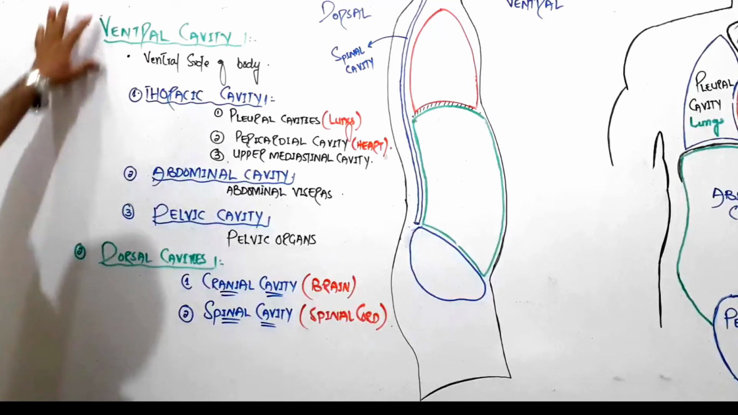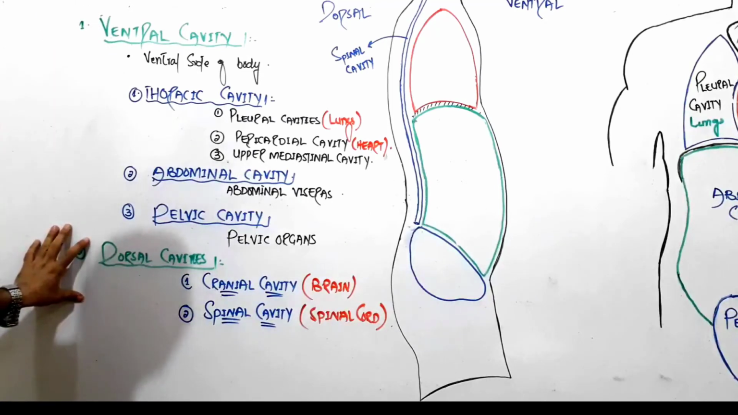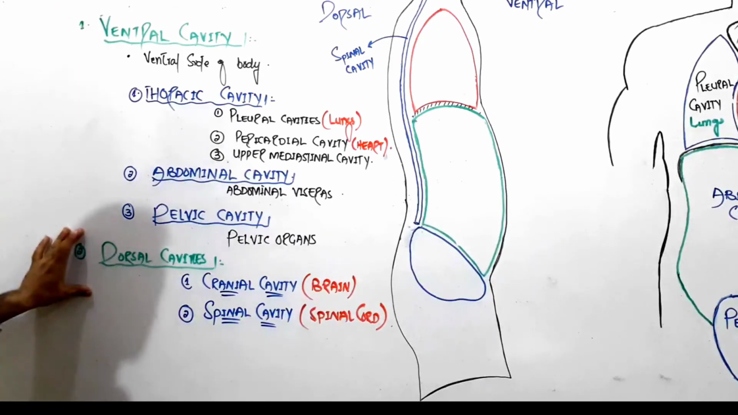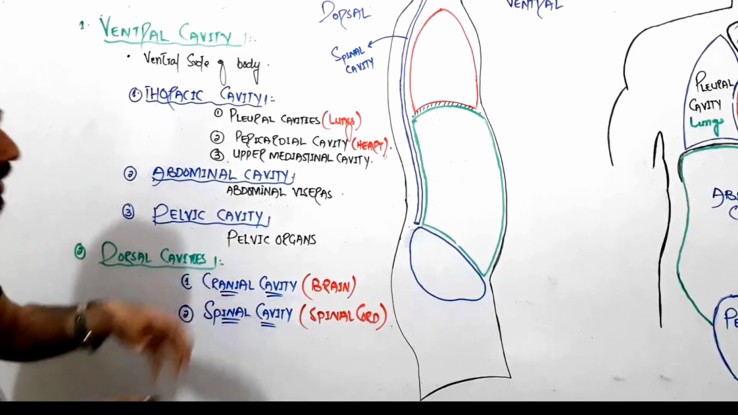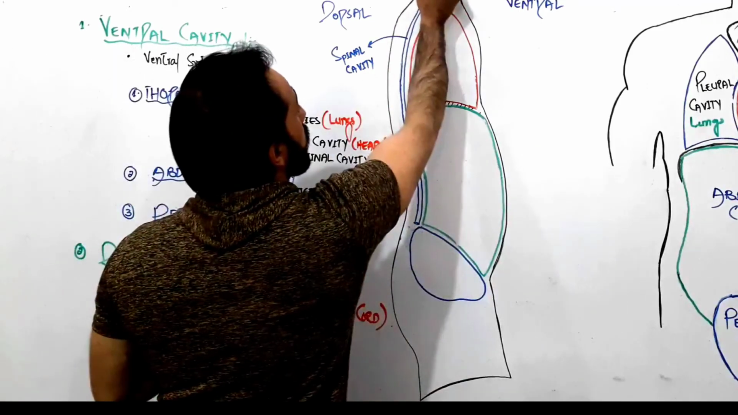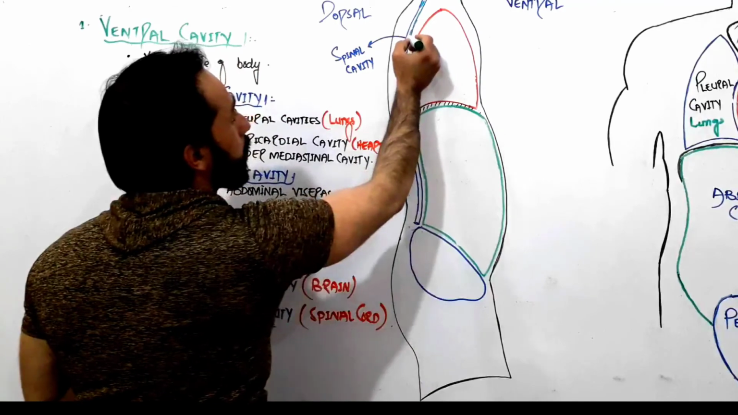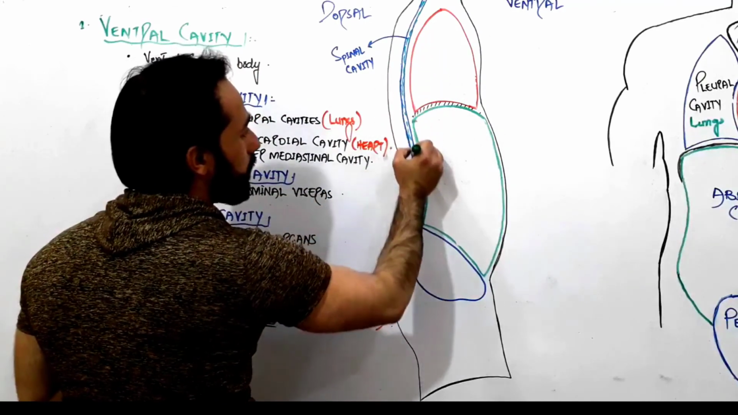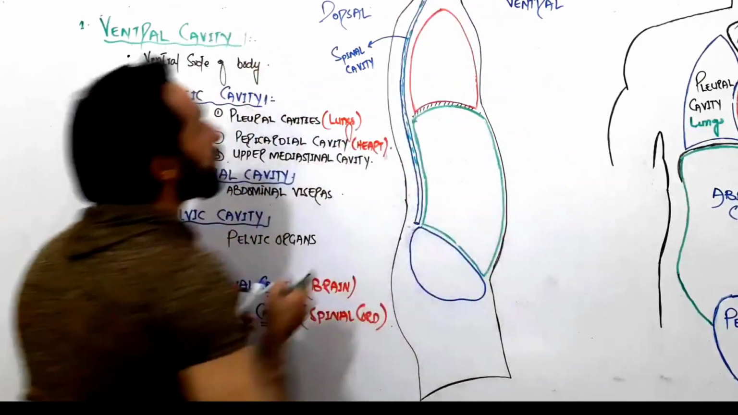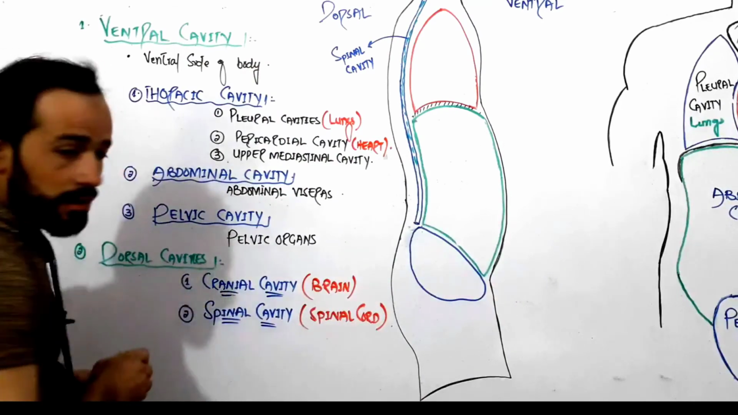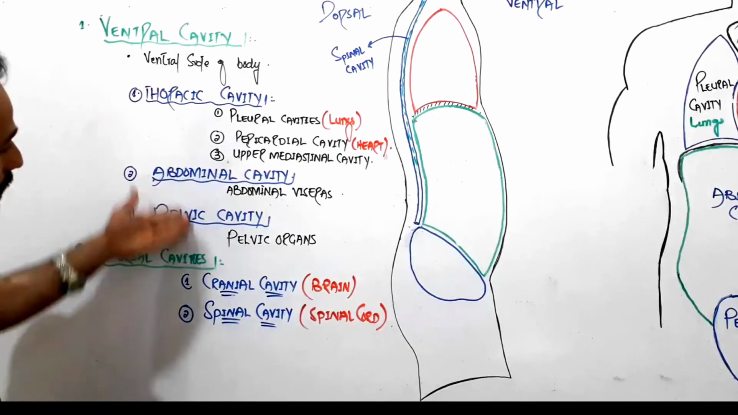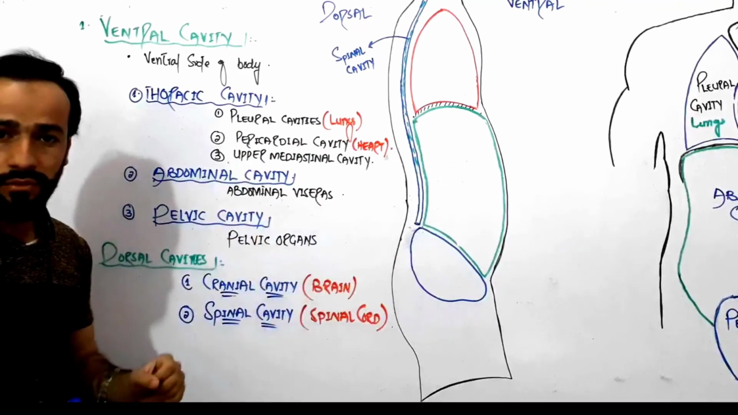These are the 2 major cavities in our body, right? The ventral cavity, the dorsal cavity. Dorsal cavity has 2 cavities. The first, here is your spinal cord present in the spinal cavity, and here is your brain present. This is called the cranial cavity. And ventrally we have 3 subcavities that I have shown you.